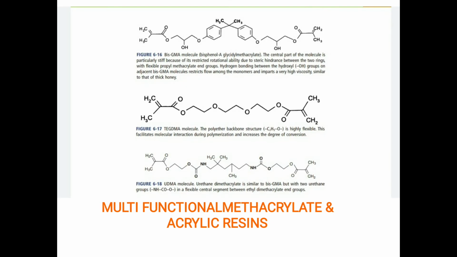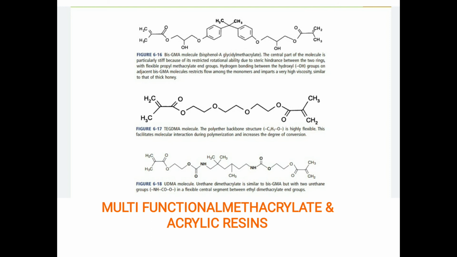And these are some multifunctional methacrylate and acrylic resins like BIS-GMA, bisphenol glycidyl dimethacrylate, and the TEGDMA and UDMA molecules. Here it is nothing but how the polymer chain is arranged. In BIS-GMA, the central part of the molecule is particularly stiff because of its restricted rotational ability due to steric hindrance between the two rings with flexible methacrylate groups.